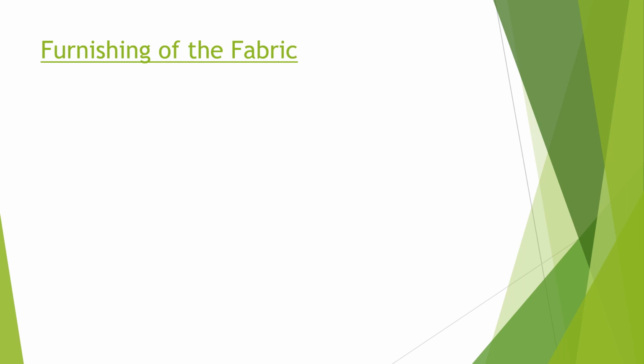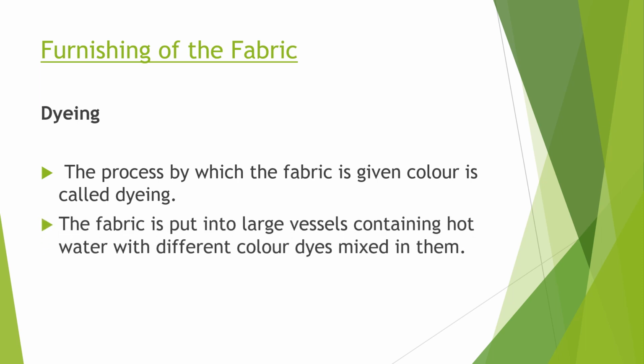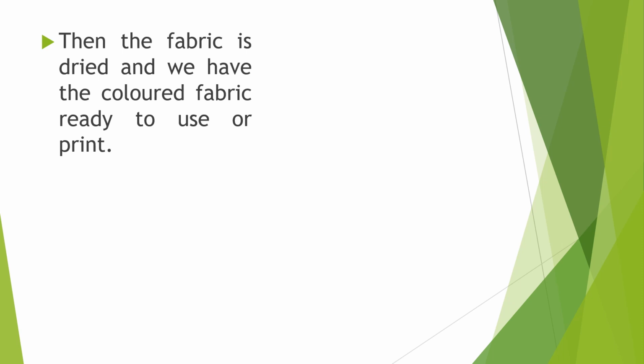Furnishing of the fabric. Dyeing. When we are coloring the fabric, it is called dyeing. The process by which the fabric is given color is called dyeing. The fabric is put into large vessels containing hot water with different color dyes mixed in them. Then the fabric is dyed and we have the colored fabric ready to use for printing.